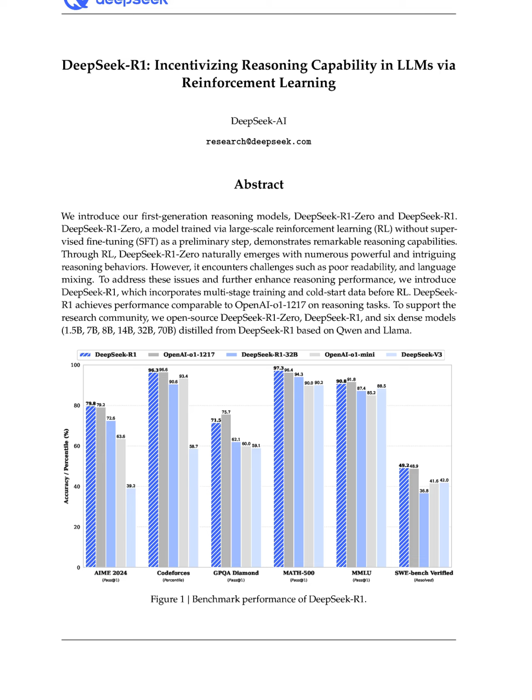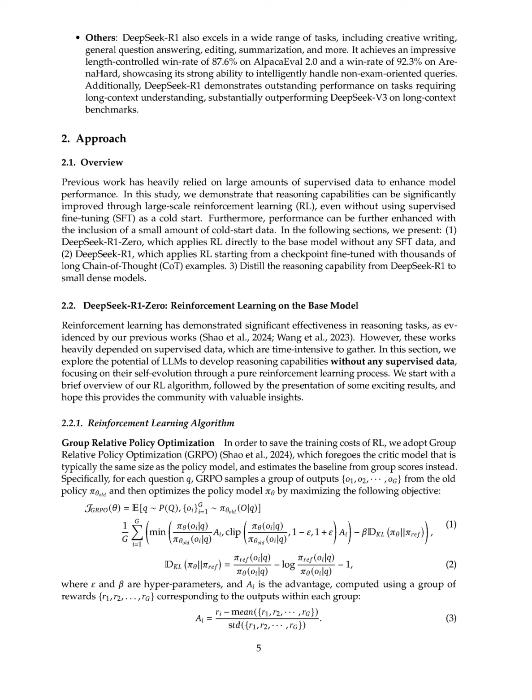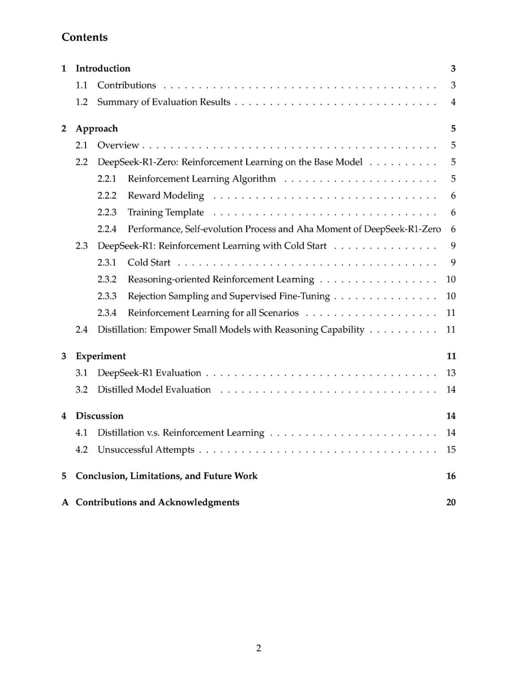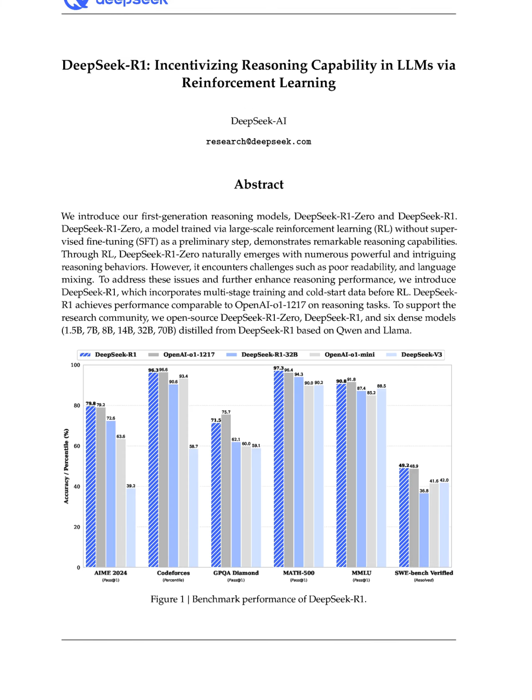DeepSeek-R1 enhances reasoning capabilities primarily through a two-step process involving reinforcement learning (RL) and the use of cold start data. For instance, in the training of DeepSeek-R1-Zero, the model begins with no supervised fine-tuning and learns to solve complex reasoning tasks purely through RL, achieving a significant performance increase on the AIME 2024 benchmark from 15.6% to 71.0%. This improvement is further augmented by majority voting, which boosts the score to 86.7%.